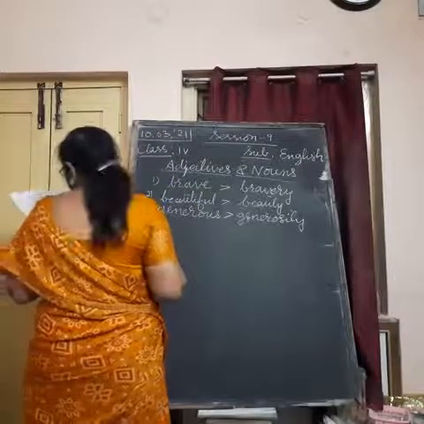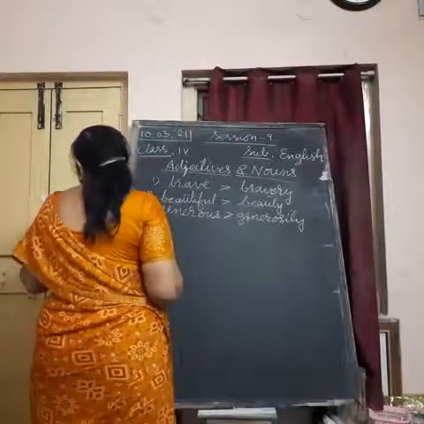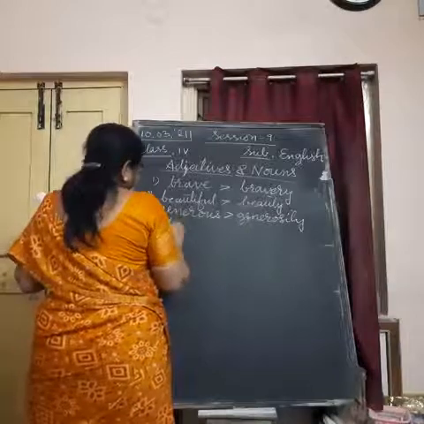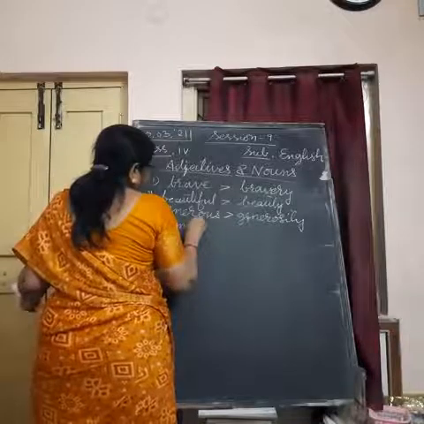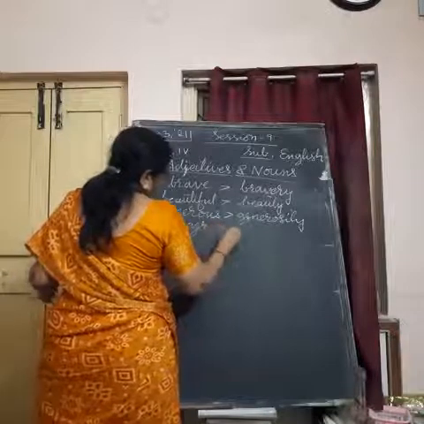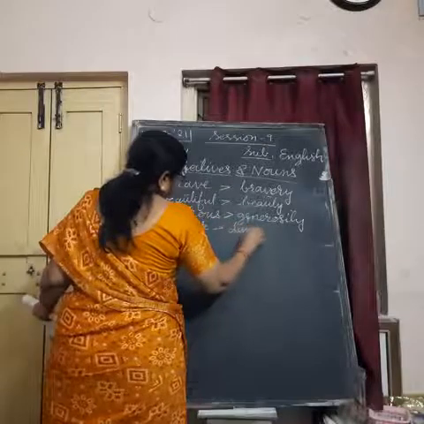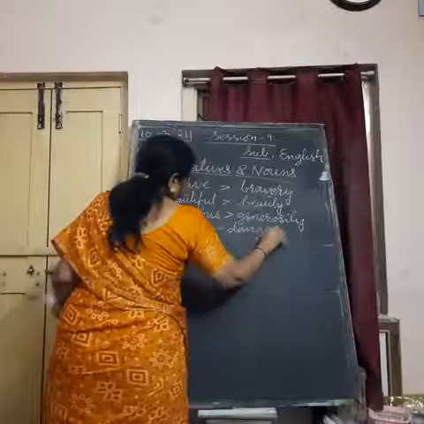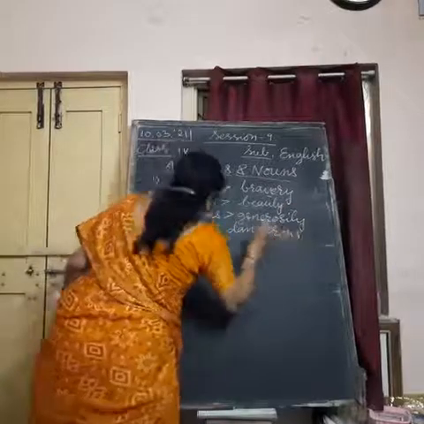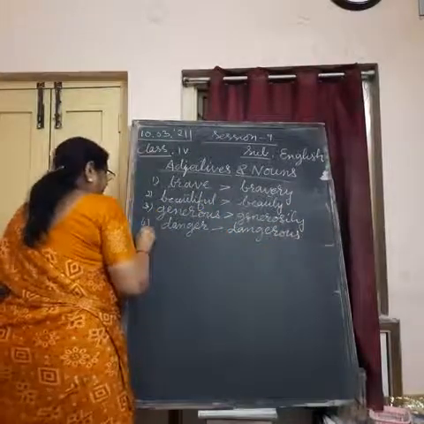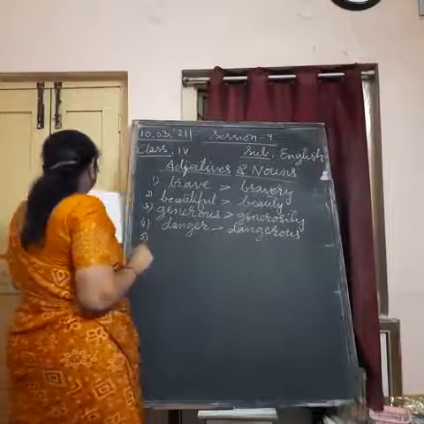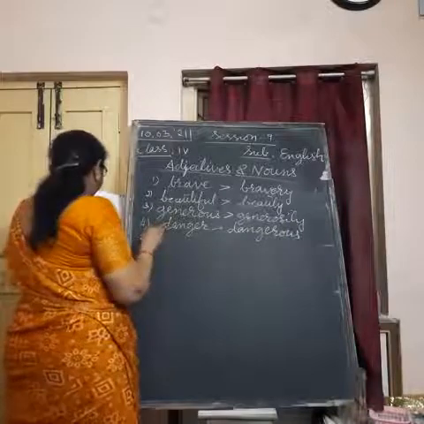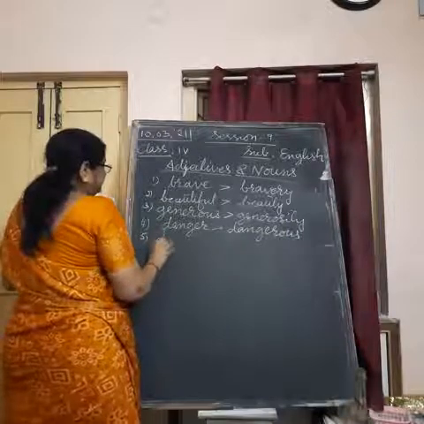Generous means kind. Danger, dangerous. Fifth, different, difference.